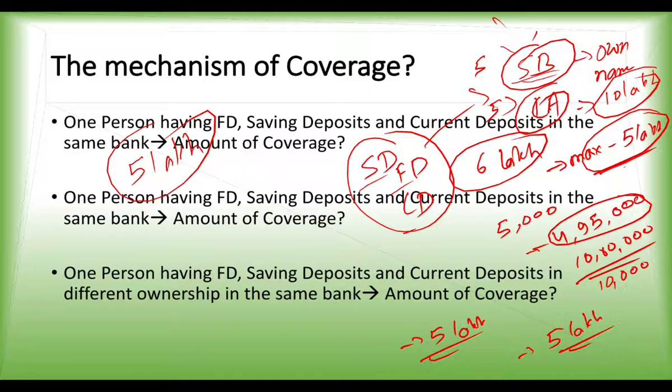So if a person has 20 lakh rupees deposited in 4 banks, and all of them have been put under moratorium by RBI, in that case, yes, he would get that 20 lakh rupees. Otherwise, if he has the same amount as saving deposit and fixed deposit in the same bank, in that case he would get only up to 5 lakh rupees. So that is the major thing under this deposit insurance coverage. Thank you very much for this discussion.